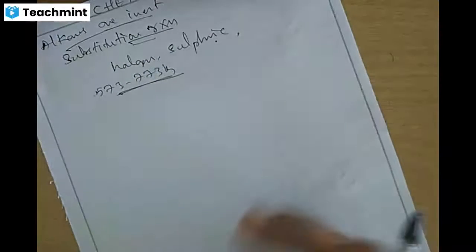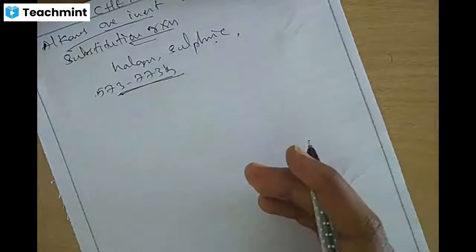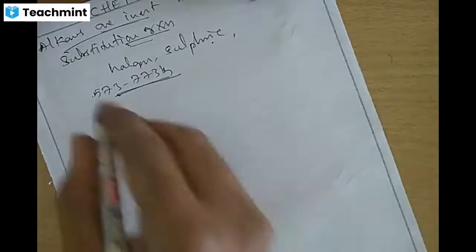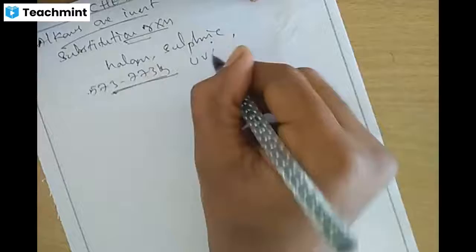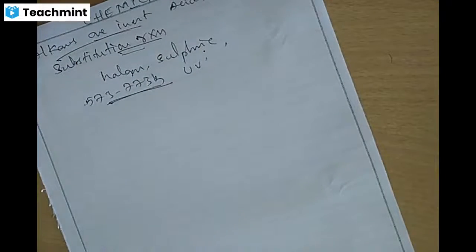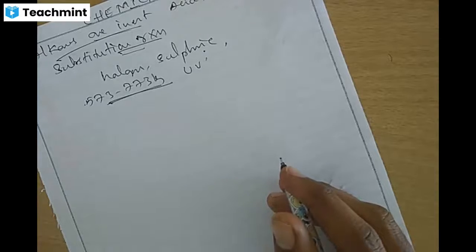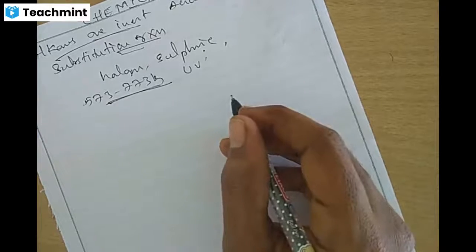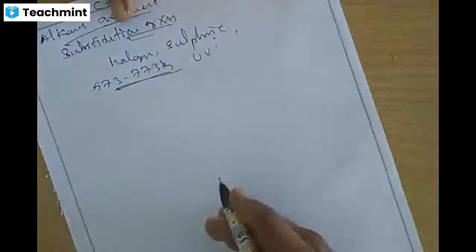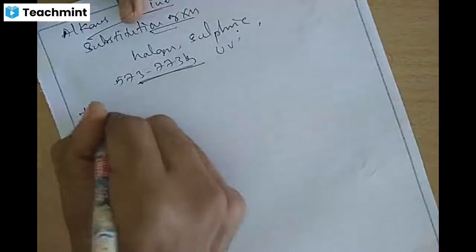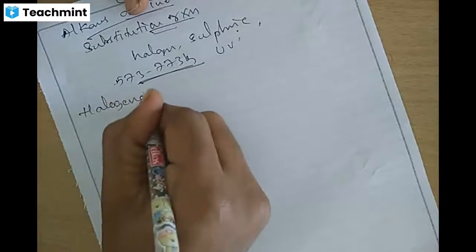The chlorination reaction is a photochemical reaction, no? So in the presence of sunlight or ultraviolet light, the chlorination reaction takes place. The chlorination reaction occurs in all hydrocarbons, irrespective of the number of carbons, so chlorination or halogenation reactions take place. We'll see the halogenation substitution reaction.